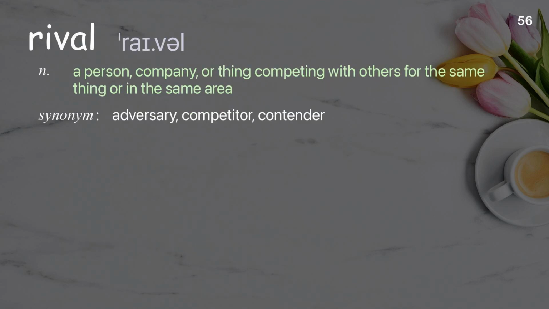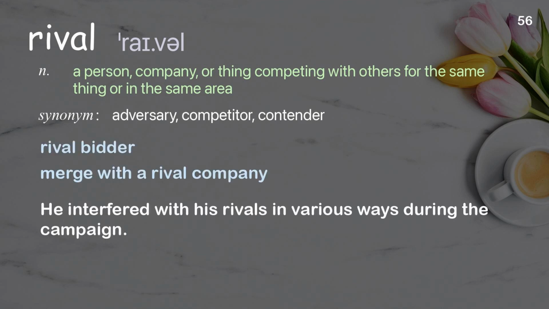Rival. A person, company, or thing competing with others for the same thing or in the same area. Examples: rival bidder. Merge with a rival company. He interfered with his rivals in various ways during the campaign.